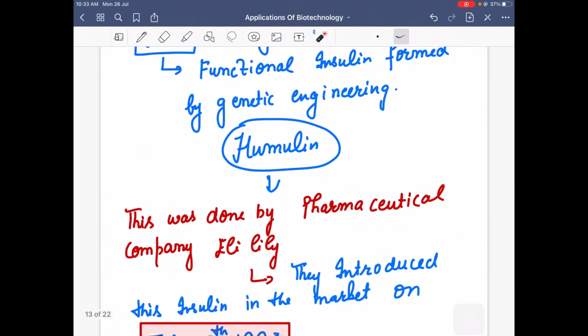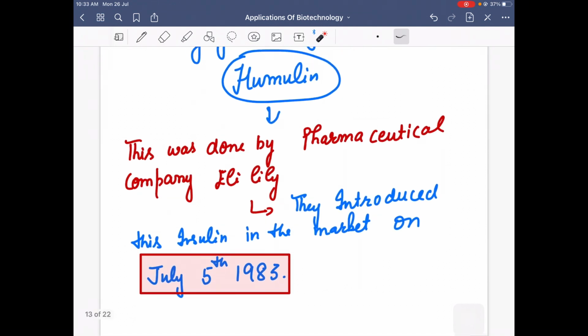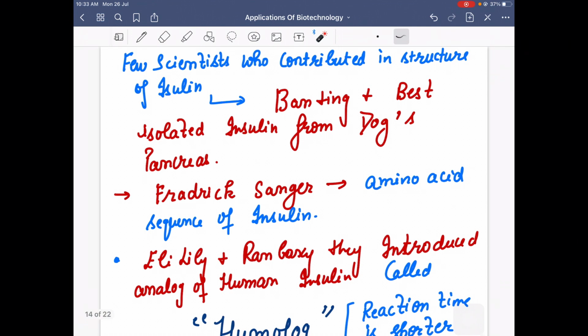This was done by the American pharmaceutical company called Eli Lilly. They introduced this insulin in the market on July 5th, 1983.